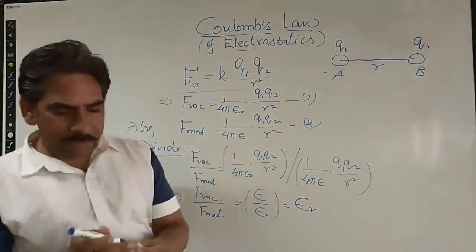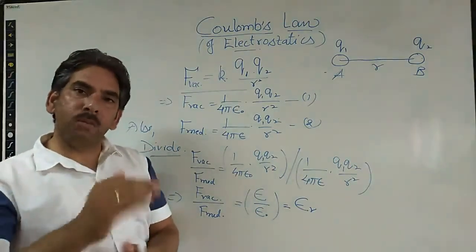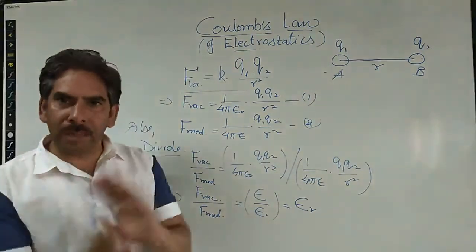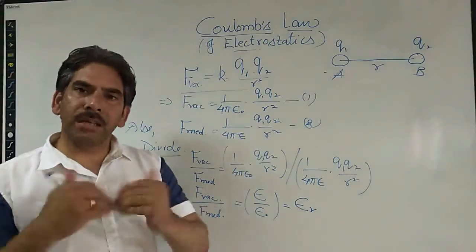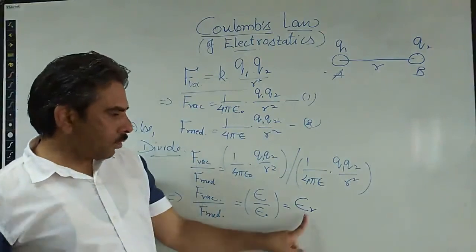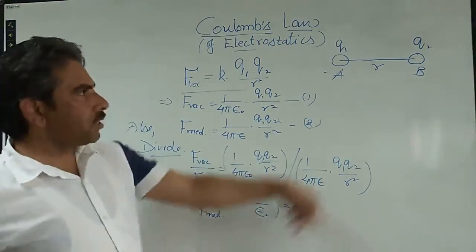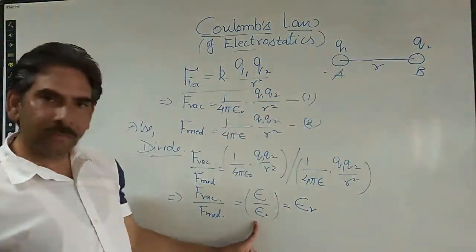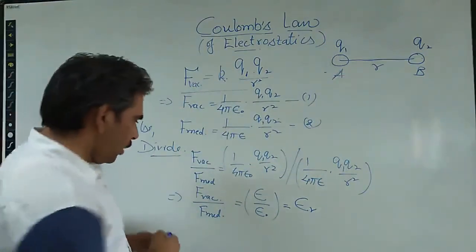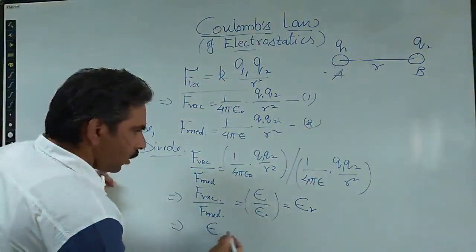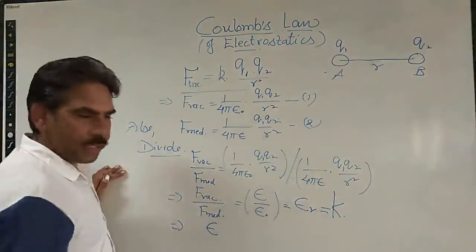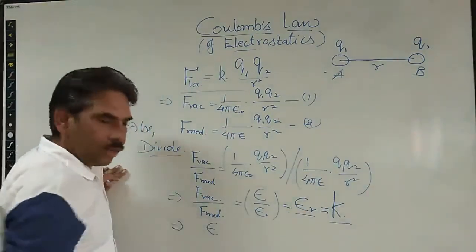Relative permittivity means the absolute permittivity of the medium with respect to the permittivity of the free space, or vacuum. So we are comparing, in a similar manner as we discussed the relative refractive index. So this is the relative permittivity of the medium with respect to the permittivity of free space, or vacuum. It is also represented as capital K. This is small k, this is capital K, so please make this difference clear. This is also called the dielectric constant.